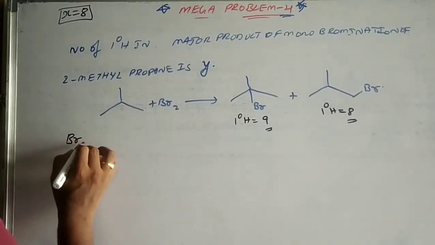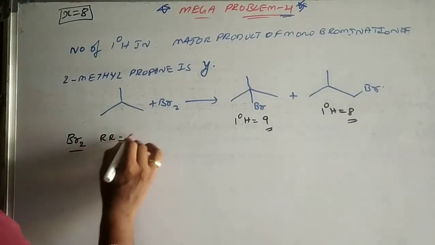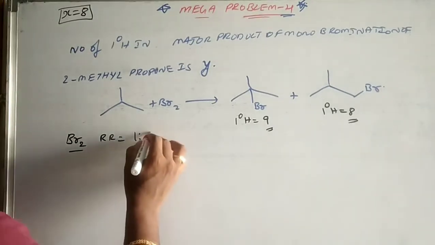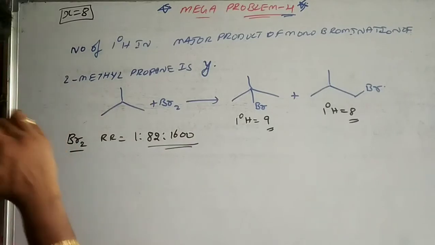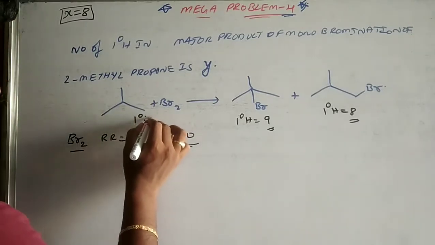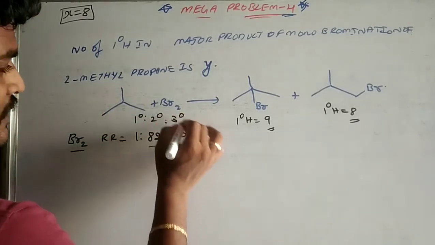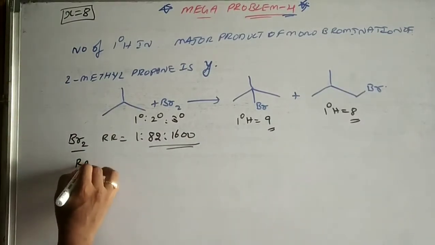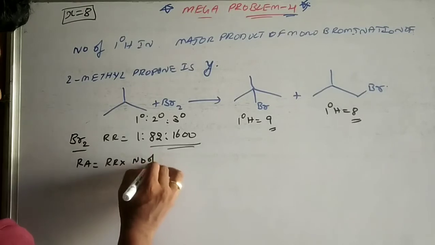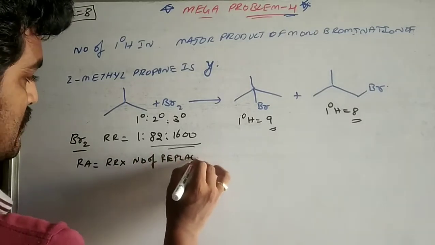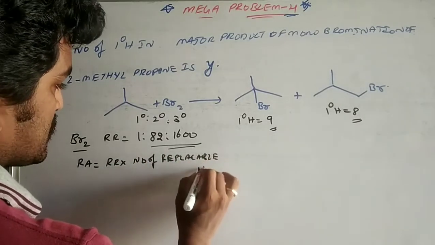Let us see. For bromination, relative reactivity is 1:82:1600 for primary, secondary, tertiary. So relative amount equals relative reactivity into number of replaceable hydrogens.